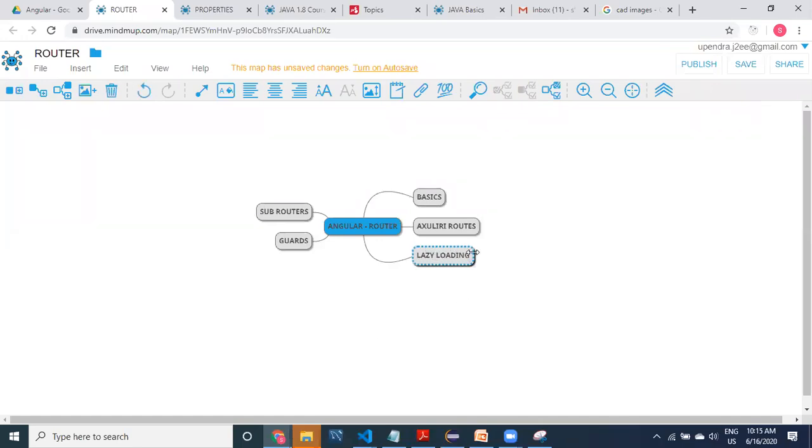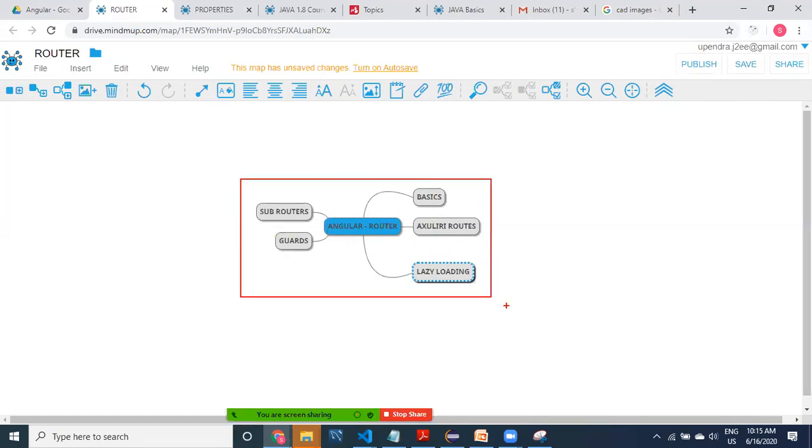These are the different things that you need to understand. Angular routing is a combination of all these things. If you know all these things, this can be called complete information.